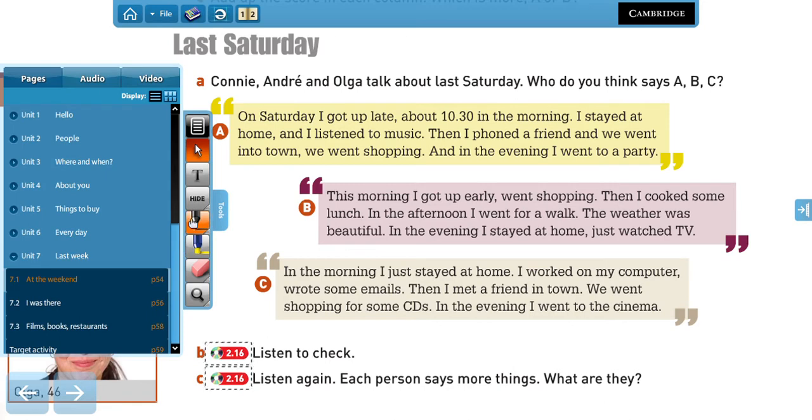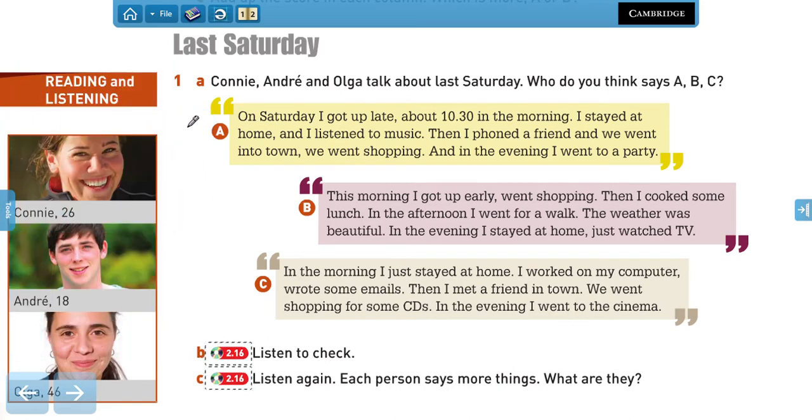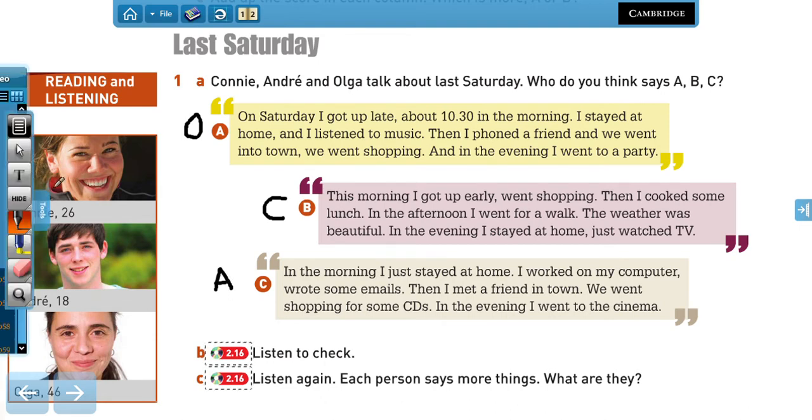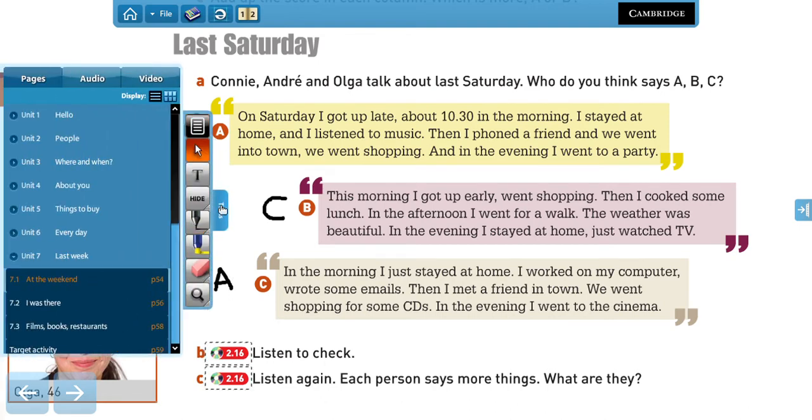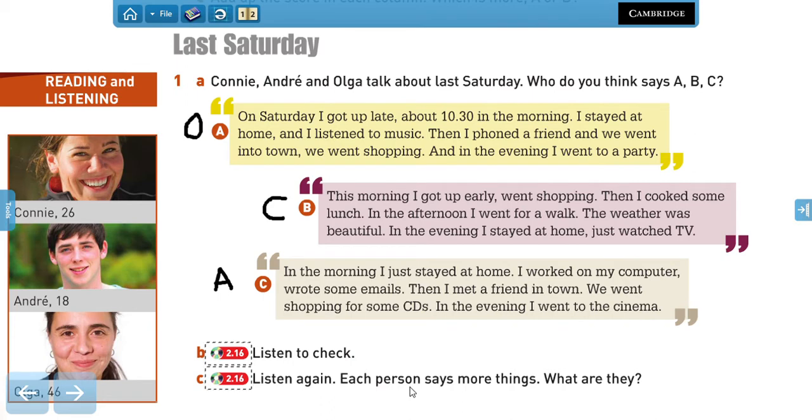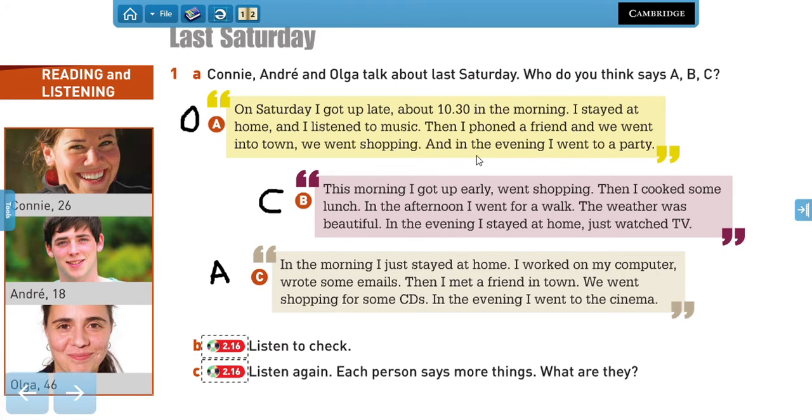Okay, so now we know that the first person to talk was Olga, right? Then in letter B, we have Connie, and the last one was Andre, right? There we go. Now, each person says more things than the ones that we can read here. So we're going to listen again, and you're going to identify what else they say. All right, so try to write the complete sentence they mention.